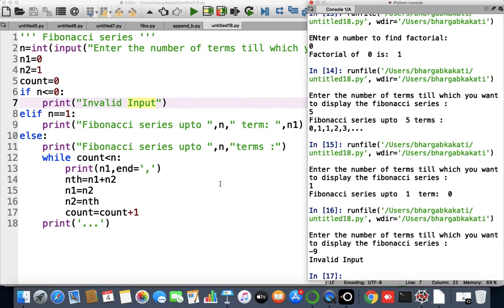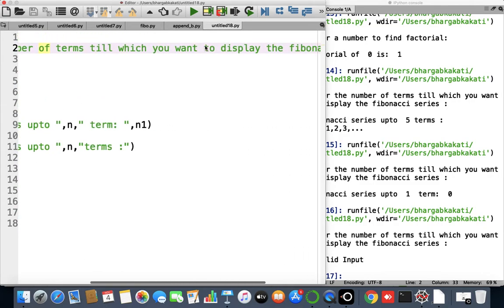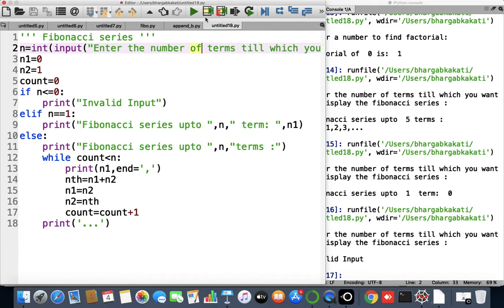Okay, now let us try to understand this particular program by taking the input as 4. So at first, what will happen? The program will ask the user for the number of terms till which the user wants to display the Fibonacci series.